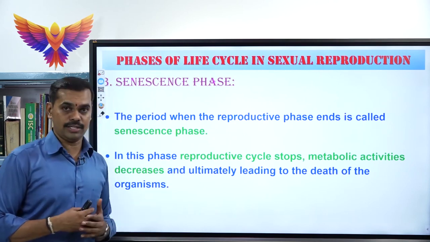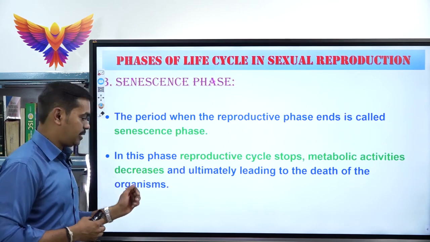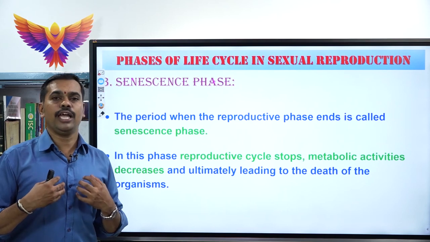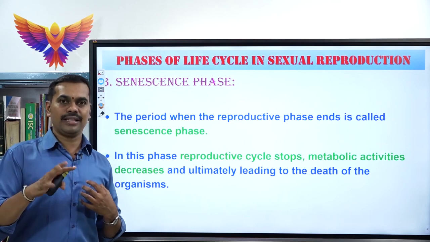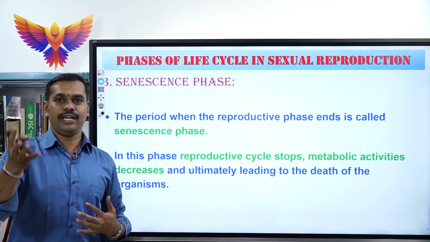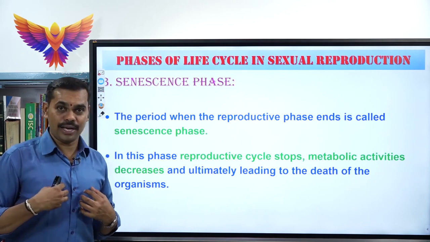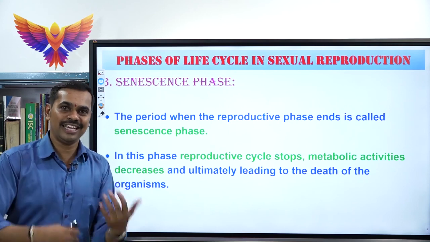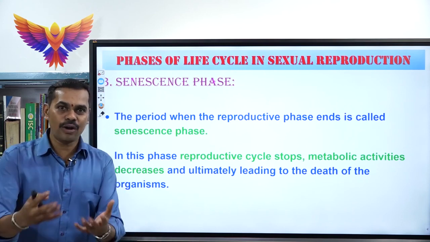For example, at this age, I am able to have 4 chapatis during my breakfast. After 10 years, can I have 4 chapatis? No, because in my body the metabolic activity is decreasing day by day because I am getting older and older.